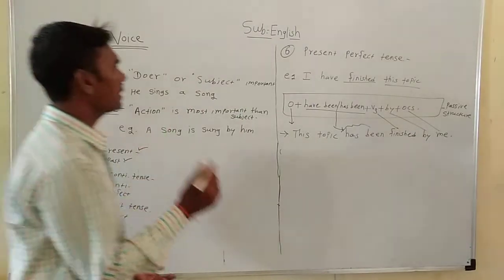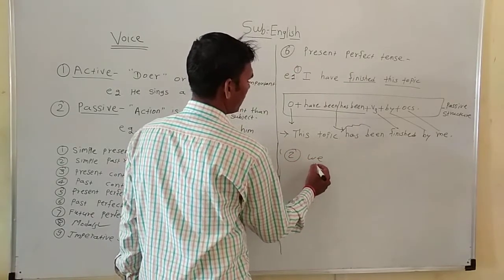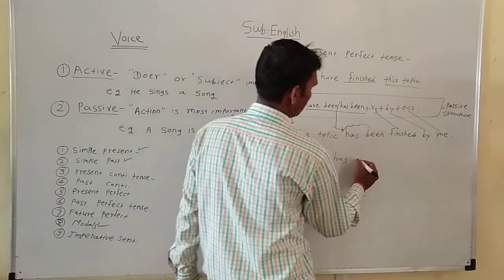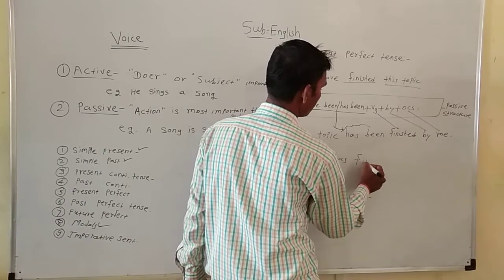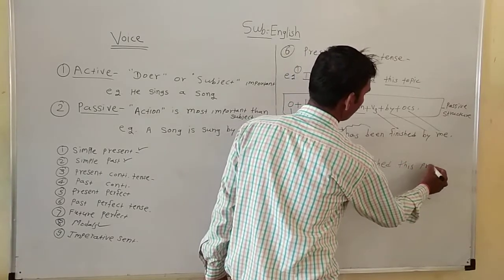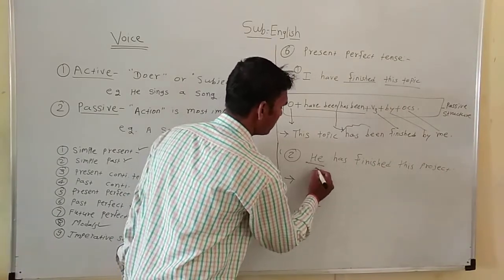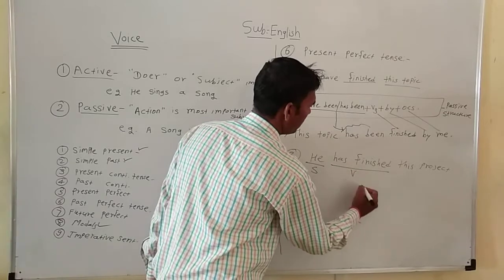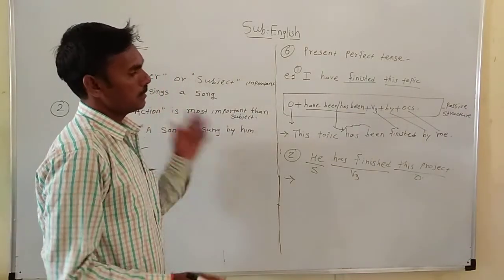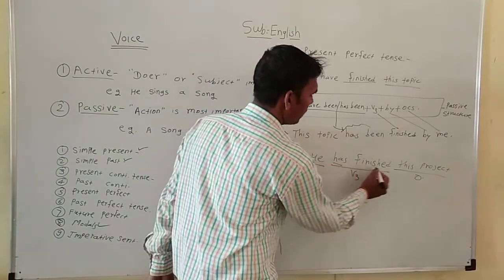Let's see another example. Second example: he has finished this project. Here the object is this project, and he is the subject. The sentence is in the present perfect tense; there is has and V3.